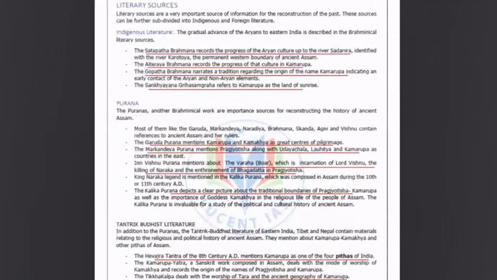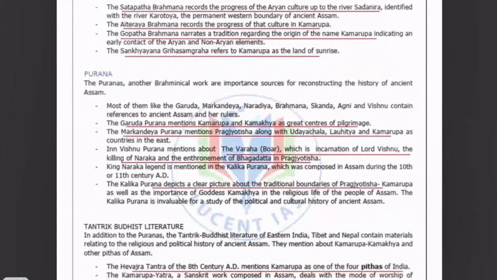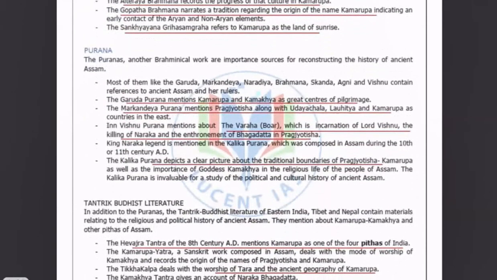Now let us start with the different sources. The first is the literary sources; already we have talked about the indigenous sources. Now, what is the indigenous literature? The Satapatha Brahmana records the progress of Aryan culture up to the river Sadanira, identified with the river Karatoya. Then the Aitareya Brahmana records the progress of that culture in Kamrupa. The Gopatha Brahmana narrates a tradition regarding the origin of the name Kamrupa, indicating an early contact of the Aryan and non-Aryan elements. Similarly, Purana. In different Puranas, there are mentions of Assam and Kamrupa.